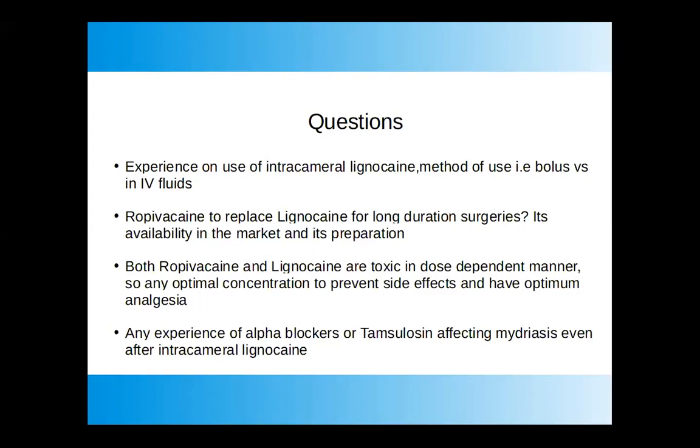There's a study in which they had done it on rabbit eyes, and they said that 0.01% intracamerally was the safest for the endothelium, compared to which we are using 0.1%. So that's again a slightly dicey situation for me. Coming to the question, if we are not getting lignocaine jelly, I think Oculan is good enough.